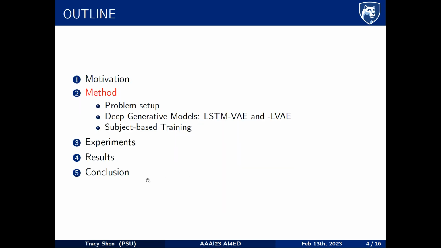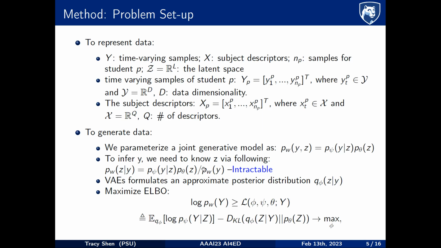Therefore, our work proposes to solve this issue using deep generative models, specifically LSTM variational autoencoders and LSTM longitudinal variational autoencoders with subject-based training. To set up the problem, we let y be the time-varying samples and x be the subject descriptors, n_p the total samples for student p, and z the latent space. Then the time-varying samples for student p can be expressed as y_p, a set of y_1 to y_np with t time steps. Subject descriptors can be represented by x_p, a set of x_1 to x_np for t time steps with